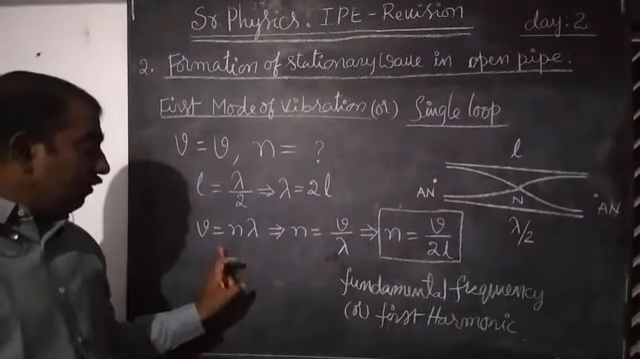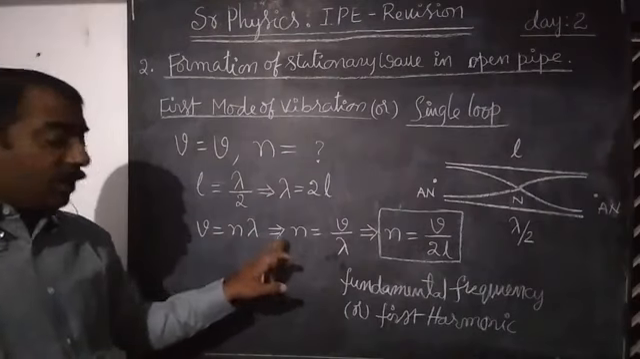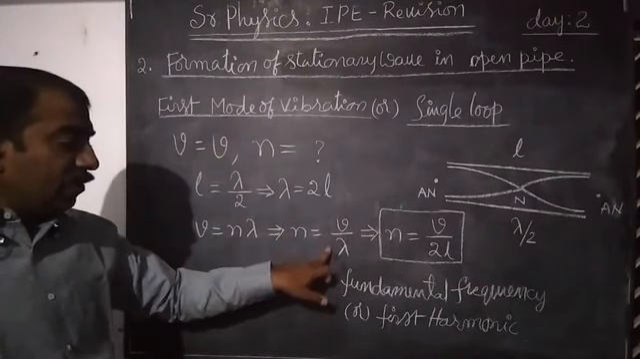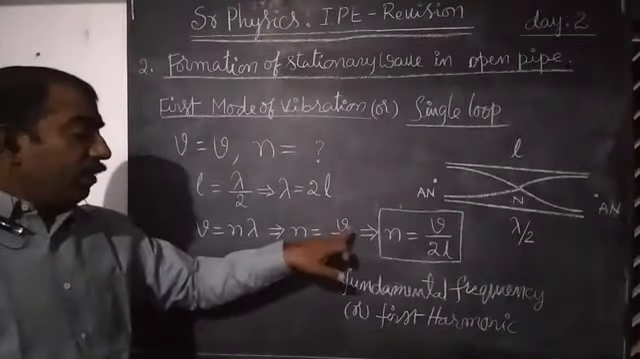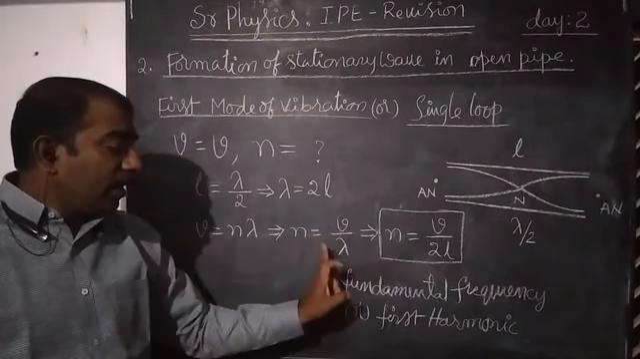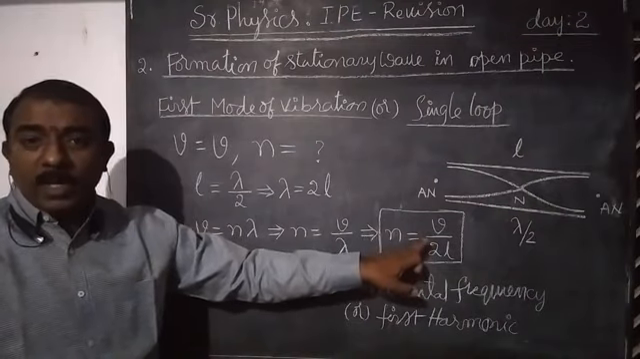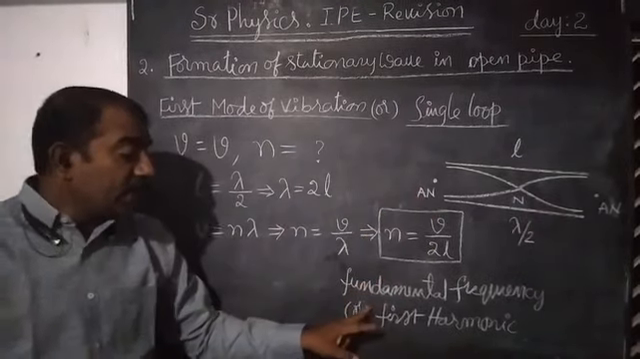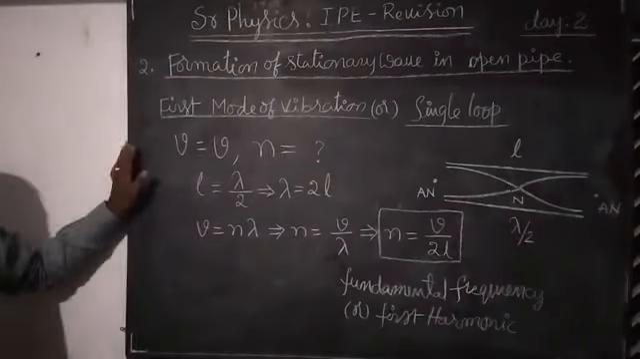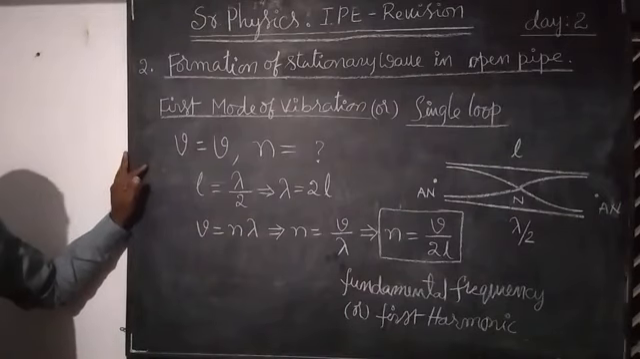Substitute these values in v is equals to n lambda. From this equation, frequency n is equals to v by lambda. Therefore, as lambda is equals to 2L, n is equals to v by 2L. This expression is known as fundamental frequency or first harmonic.